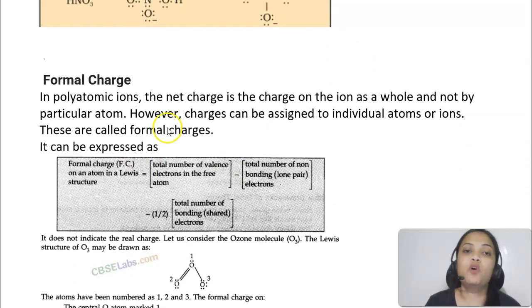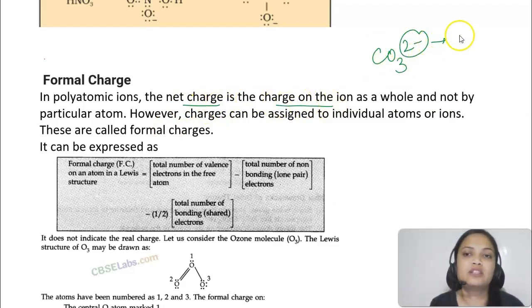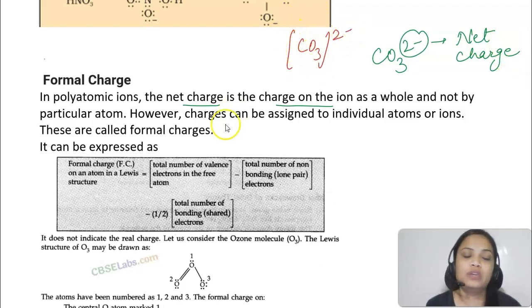In polyatomic ions, net charge means the charge on the ion as a whole, like CO3 2 minus. Here this 2 minus is a net charge. It doesn't mean that it is on a particular atom; it's on the carbonate ion as a whole. But charges can be assigned to individual atoms or ions as well, and we call them formal charge.